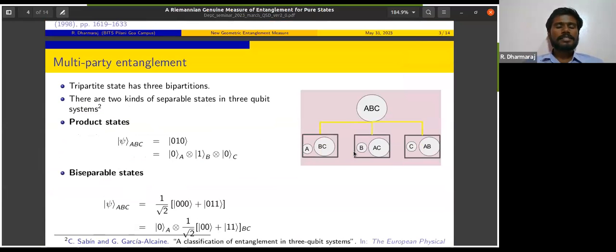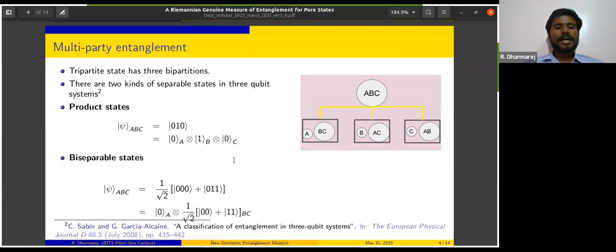So moving ahead, this is for two parties. What happens when you have more than two parties? Let us first think of a very simple situation in which we have three parties. In that case, the separable states could be split into two kinds. One is product states. Product states are the ones which are split into three. If I have a state psi ABC, it splits into psi A tensor psi B tensor psi C. If I can write that psi ABC as a tensor product like this, then it's a product state.